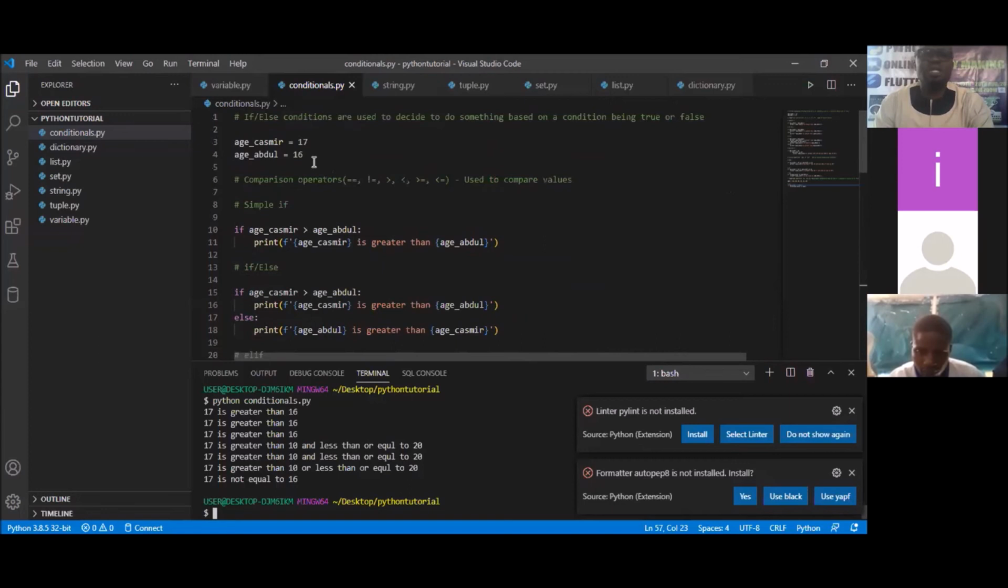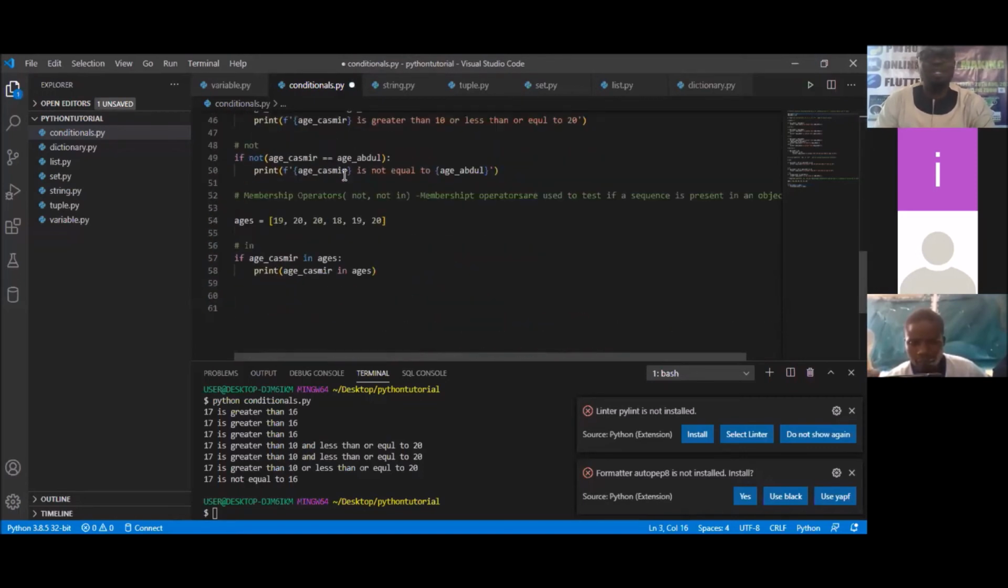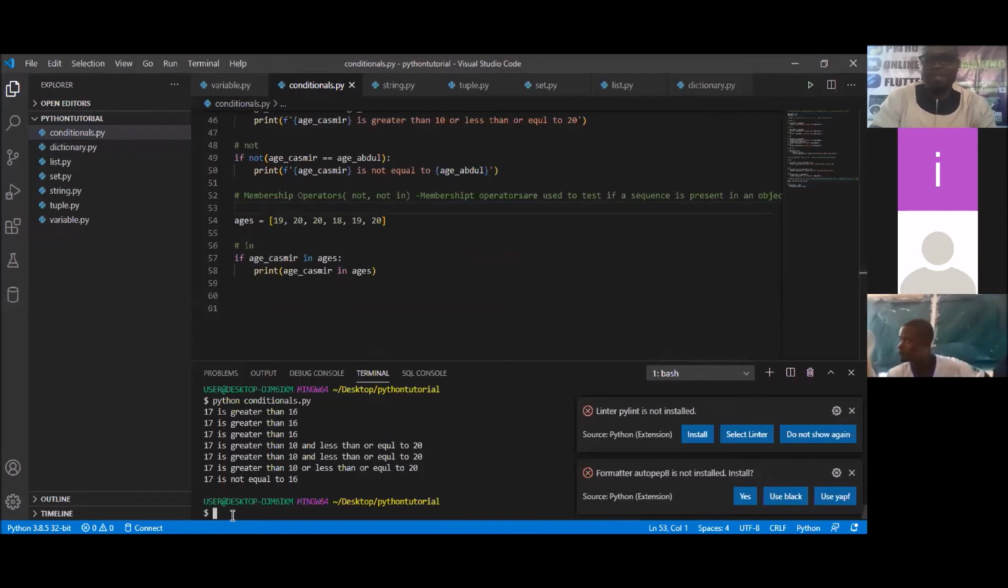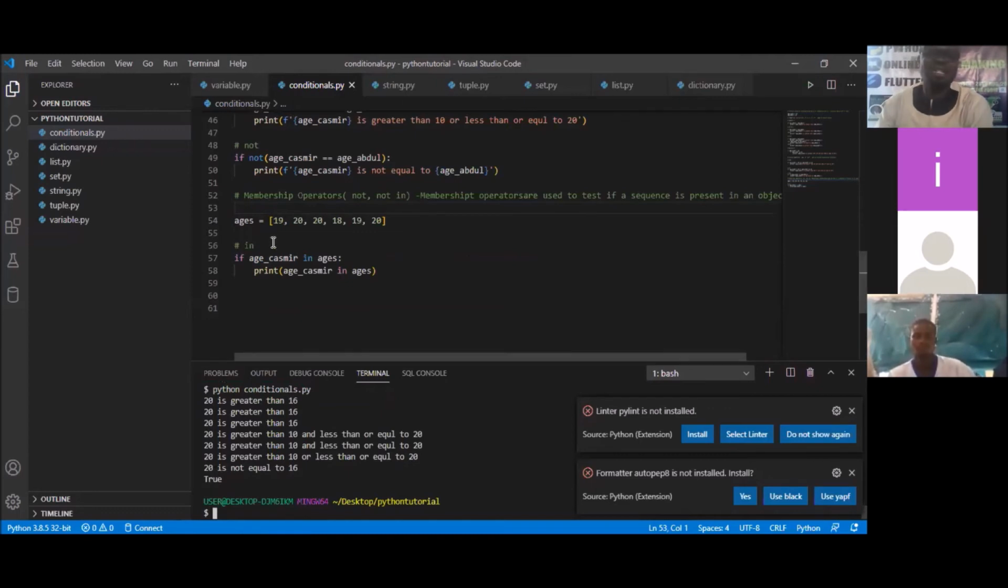Let's now check Kashmir. Let's change Kashmir's age to 20, since there is 20 there. Then we'll save, then we'll run again. Can we see true? Because it has checked and it's saying it's there. It's now saying true. Is that clear? So that is how you check that. Please take note, this is in and not in, not and not in.